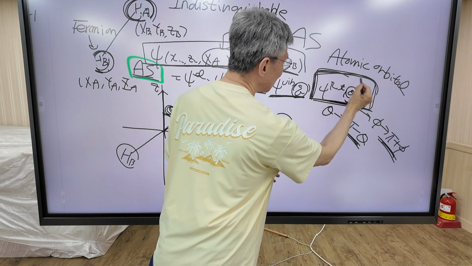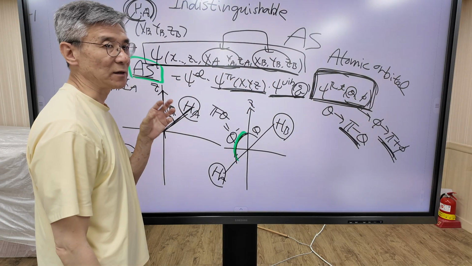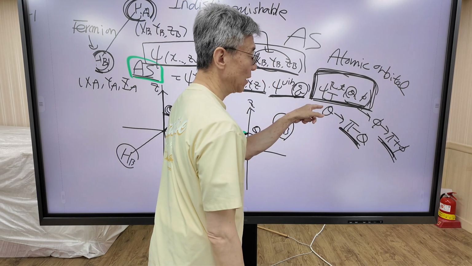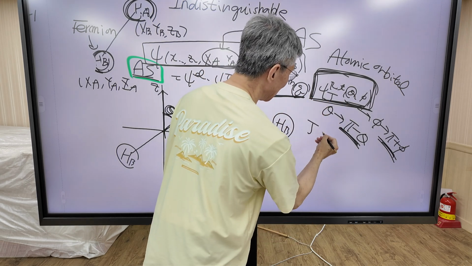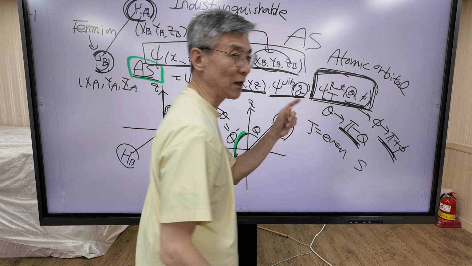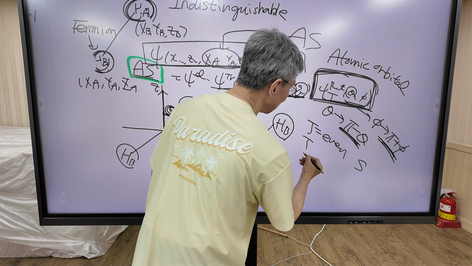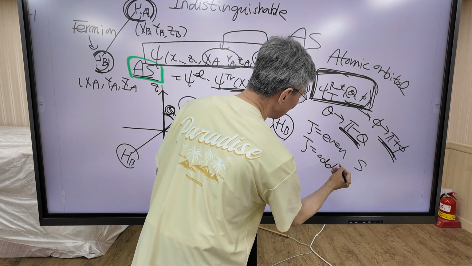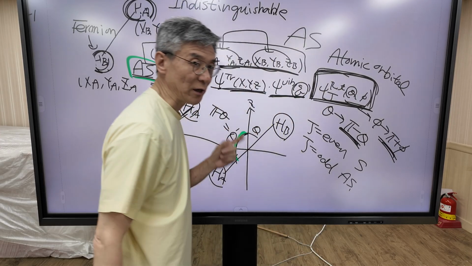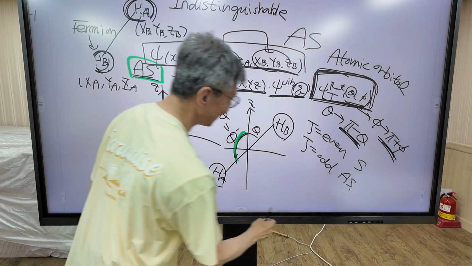But this function may change or may not change. It depends on quantum number j. How does it change? When j is even, symmetry does not change. When j is odd, anti-symmetry changes. How do you know that?